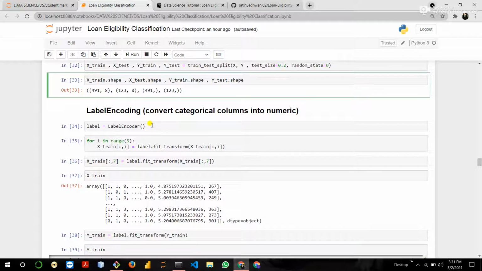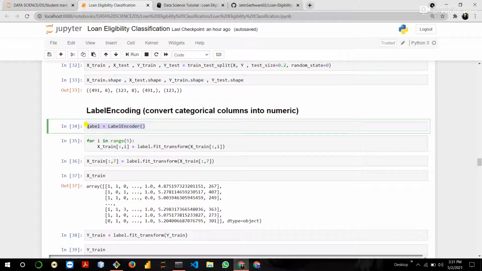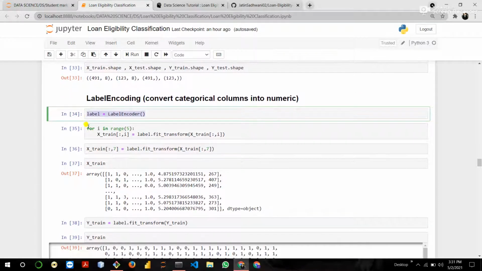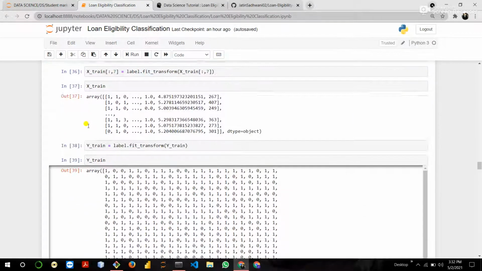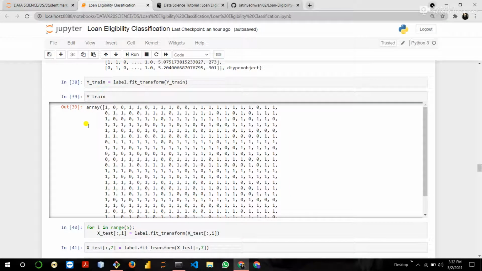Then apply label encoding on our categorical features. Label encoding means, for example, if you have a gender column, and in the gender column you have three classes like male, female, and transgender, it converts them to 0, 1, and 2. So we apply label encoding on all our features which are categorical.